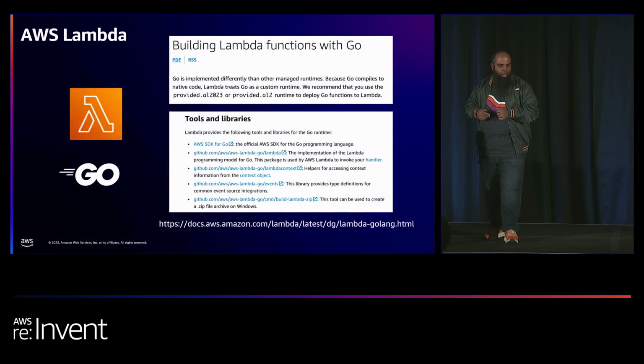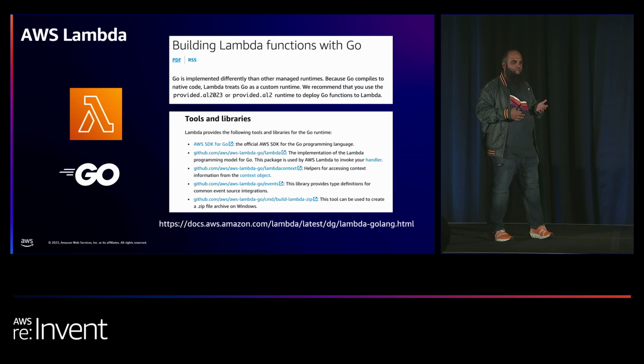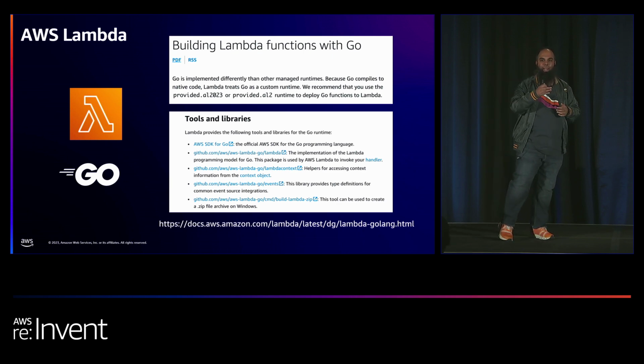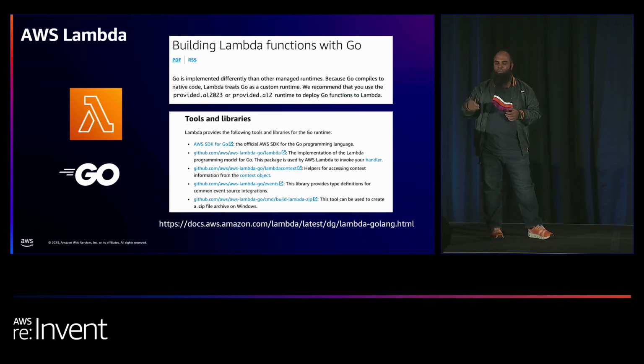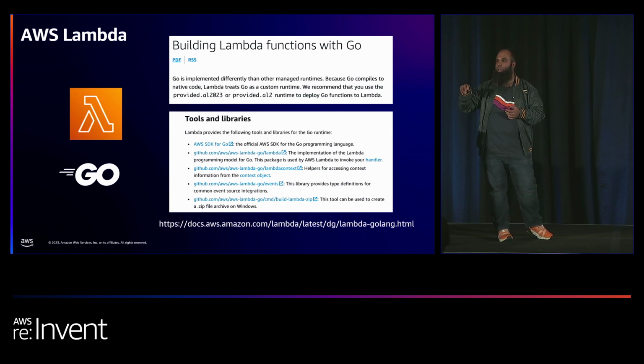One of the things is that since Go compiles to a native binary, the Lambda support for Go is not via a language runtime like Node or Java. It's there right now, but it's actually getting deprecated, the runtime part. So we actually have in Lambda an option called custom runtime. This allows you to have a binary, and then you can hook into the custom runtime APIs for Lambda, and then afterwards manage the lifecycle yourself.